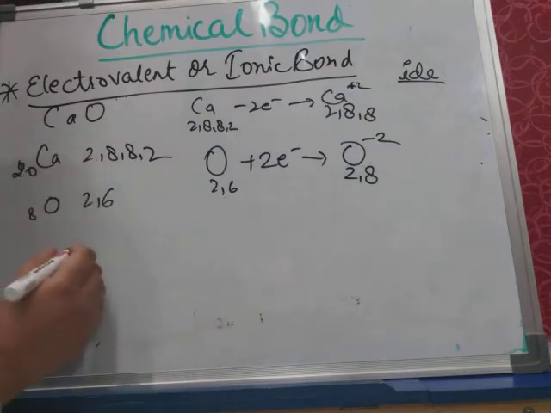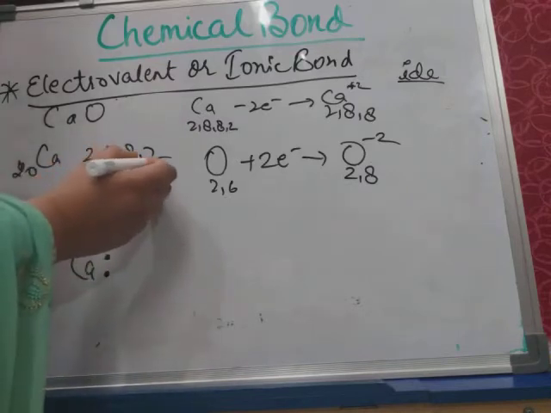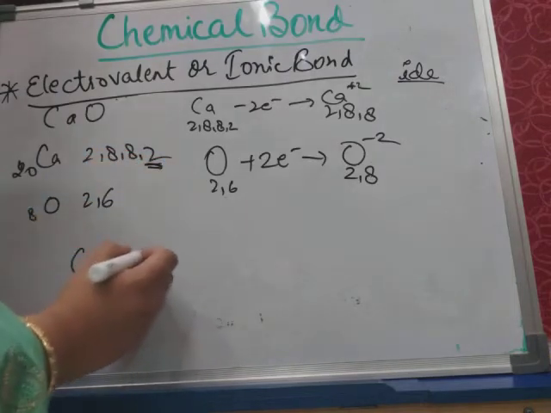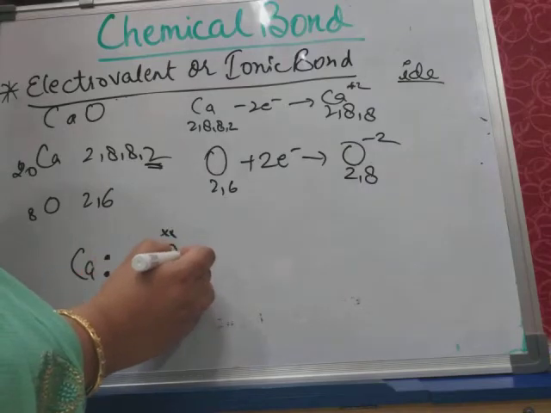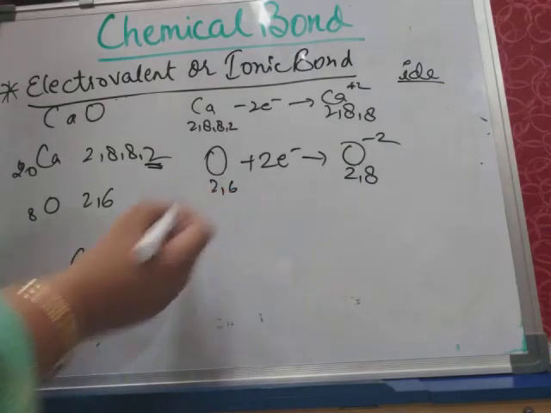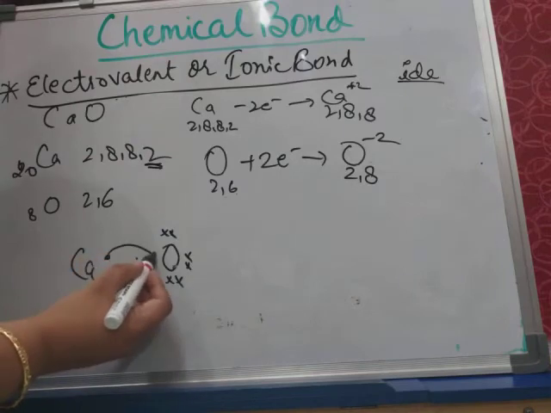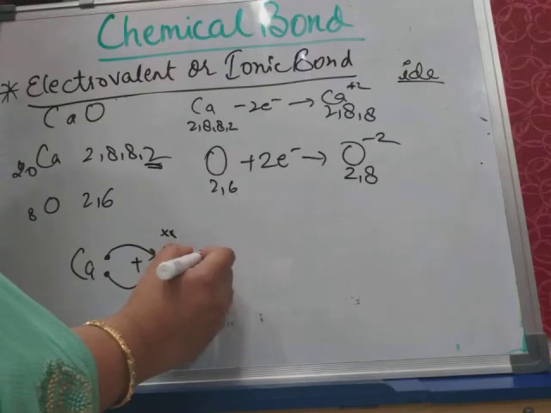Now I'm not drawing the whole structure, I'm only drawing the Lewis structure here. Calcium has 2 valence electrons, and these will combine with oxygen having 6 valence electrons. Calcium will give its 2 electrons to this oxygen.